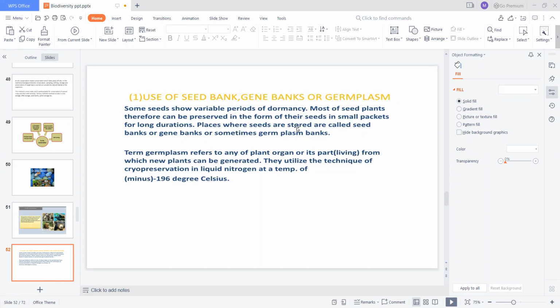The places where seeds are stored are called seed banks. They are also known as gene banks, or sometimes germplasm banks. So these three terms are somewhat similar: seed banks, gene banks, and germplasm banks. In this bank we have the preservation of seeds, germplasm, or genetic material, preserved in small packets at minus 196 degrees Celsius.